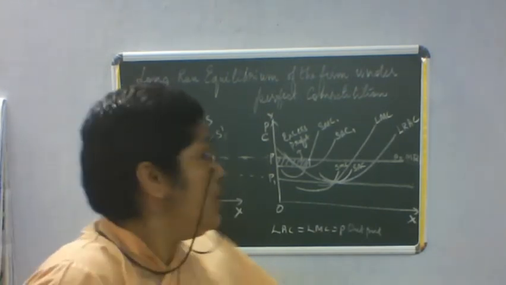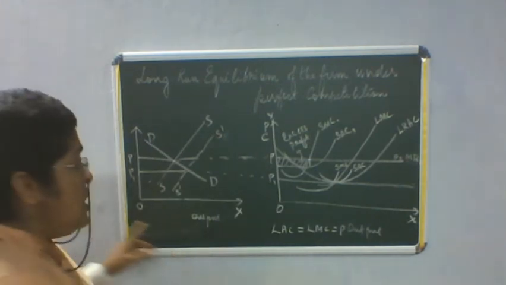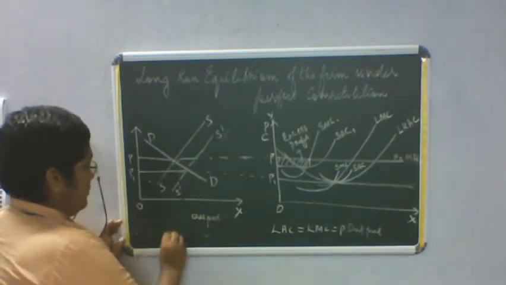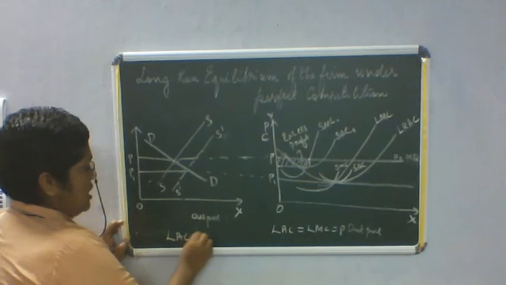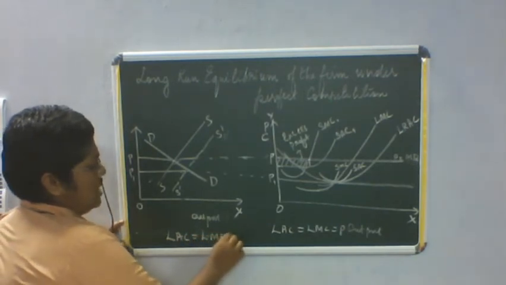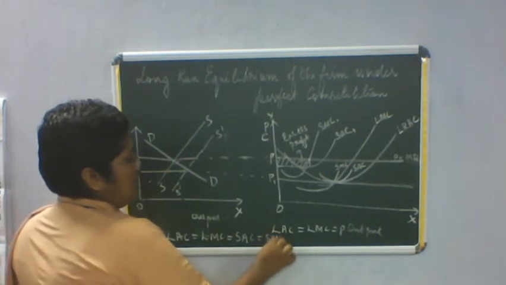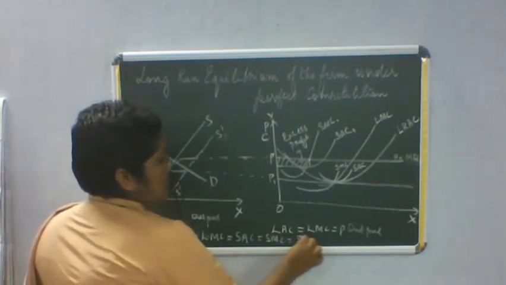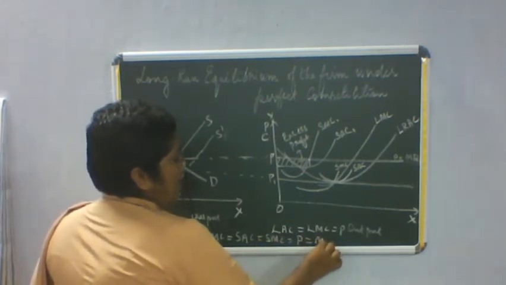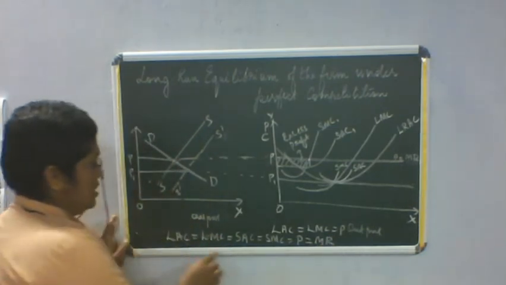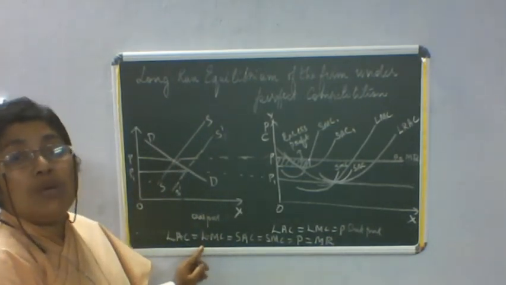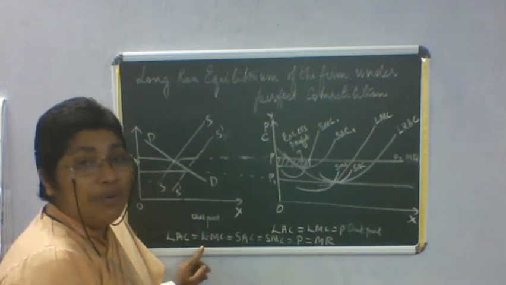Okay, so in the long run, the firm is in equilibrium when LAC is equal to LMC is equal to SAC is equal to SMC is equal to price is equal to MR. So this is the long run equilibrium of the firm.